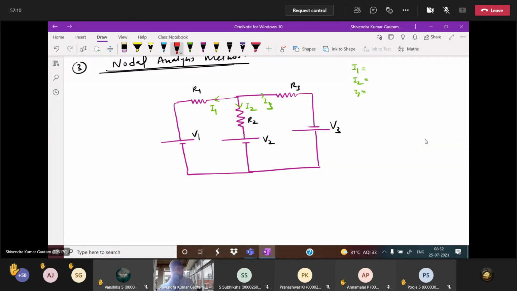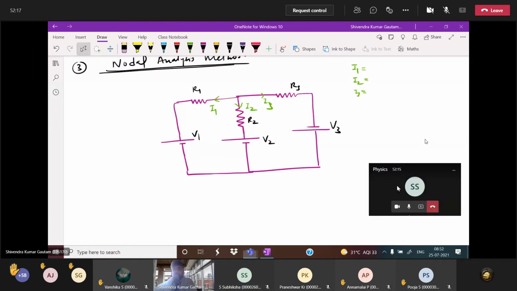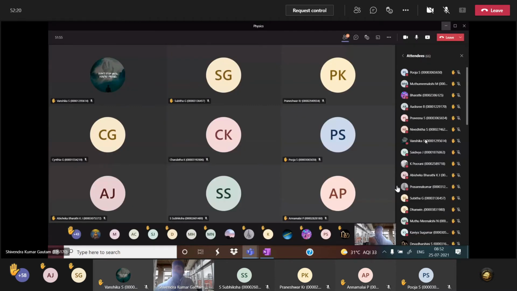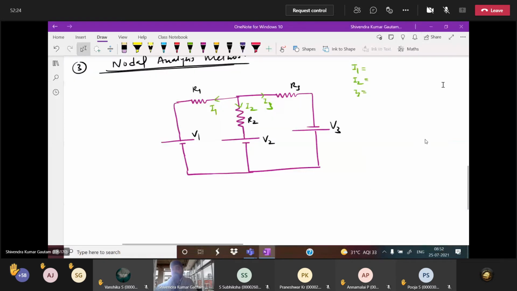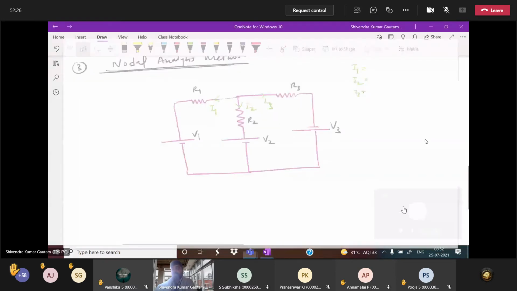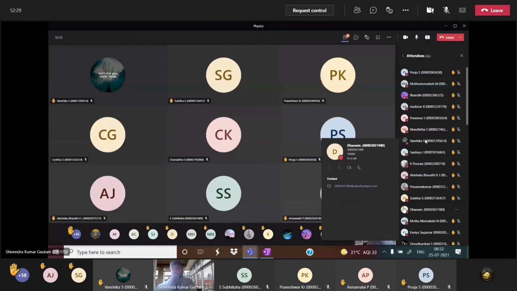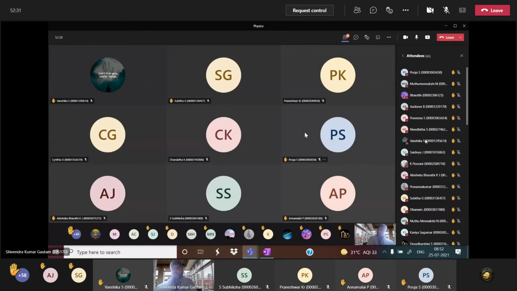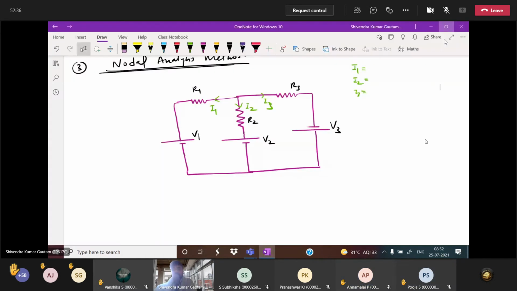1, 2, sir. First, everybody will look and then answer. Junction was told in class, the meaning of junction. Tell me how many electrical branches should intersect, then you say that it is a junction. 3 or more than 3. So where are 3 or more than 3 intersecting? At which point? You cannot see here. See, this is only one.